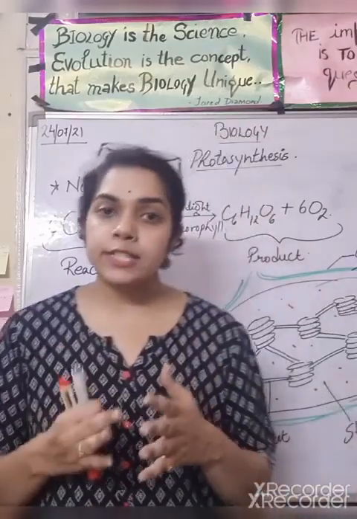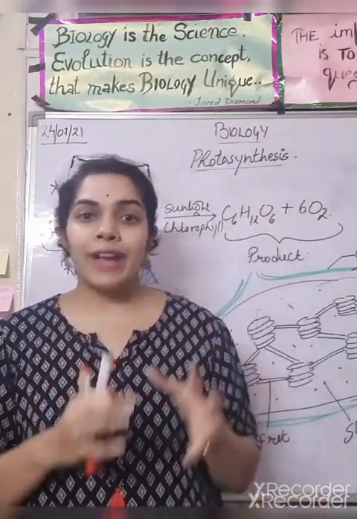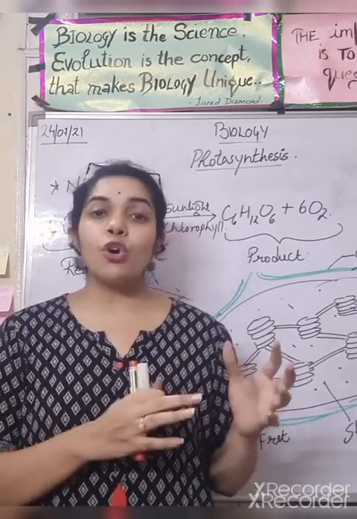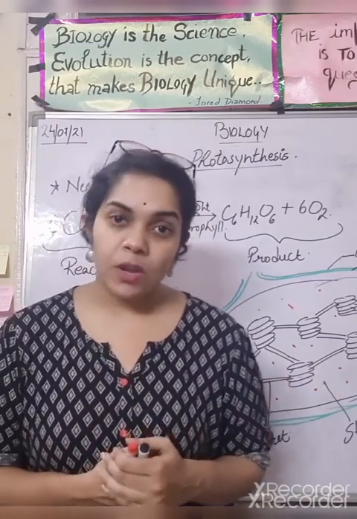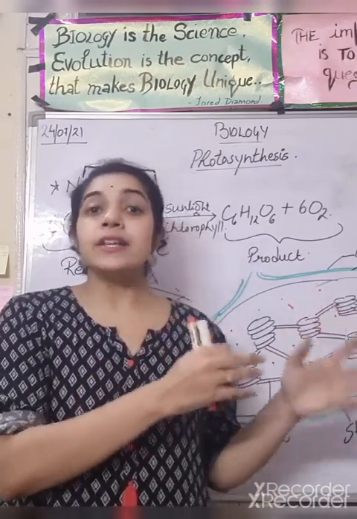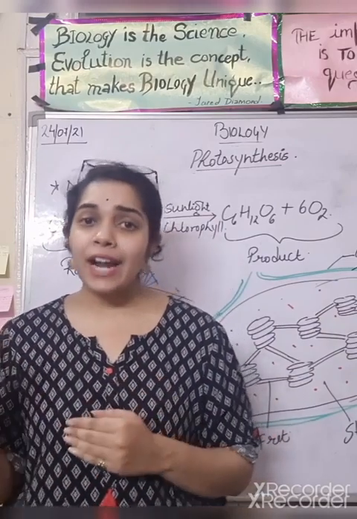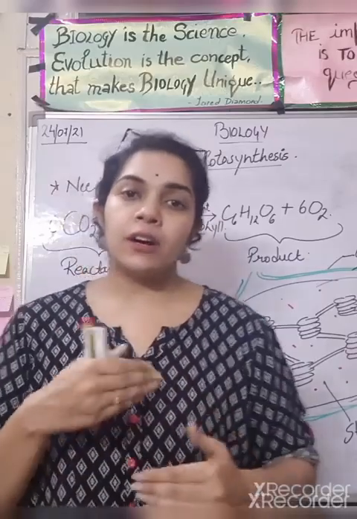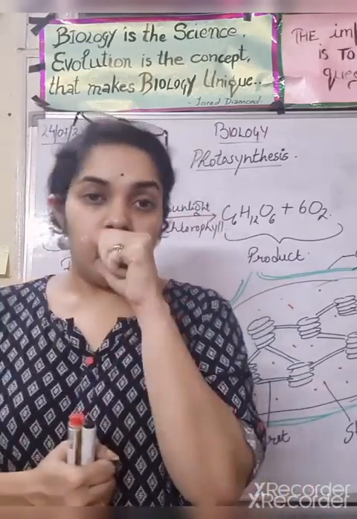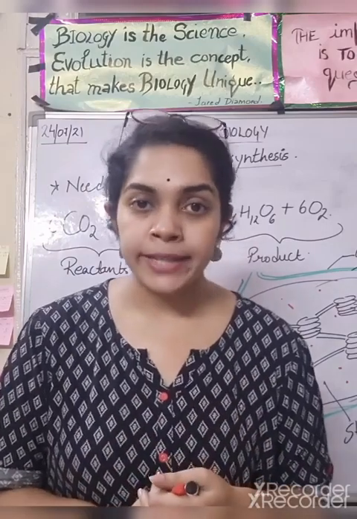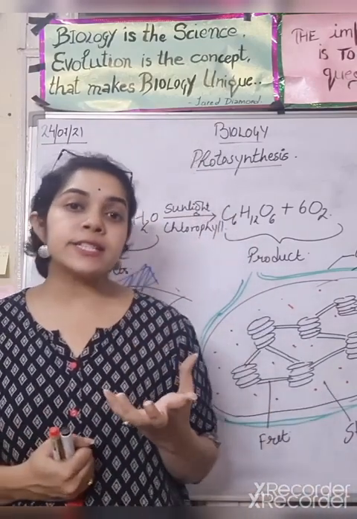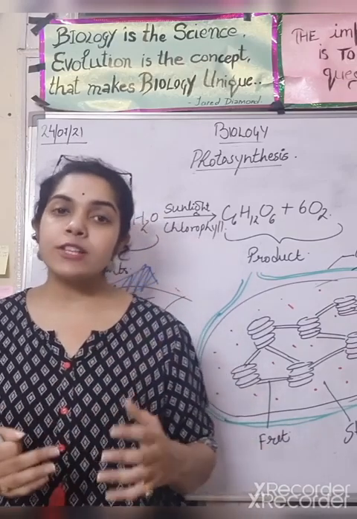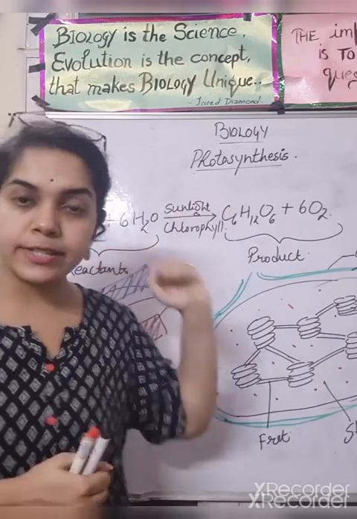Now these processes need to be done perfectly, in the right manner, so the plant can perform them. So they require energy, and that energy is related to food. That food gives the energy to the plant so it can perform several functions. Metabolic functions can be performed by them. So how is this food created? The food is created by the process known as photosynthesis, right?